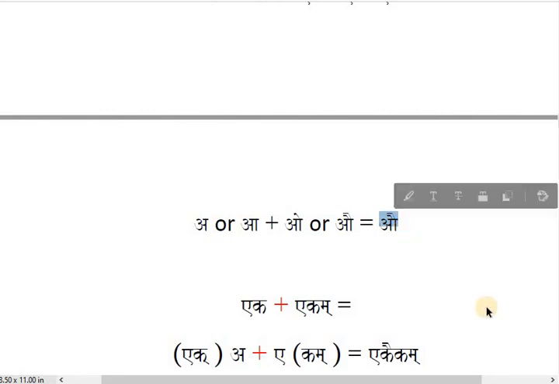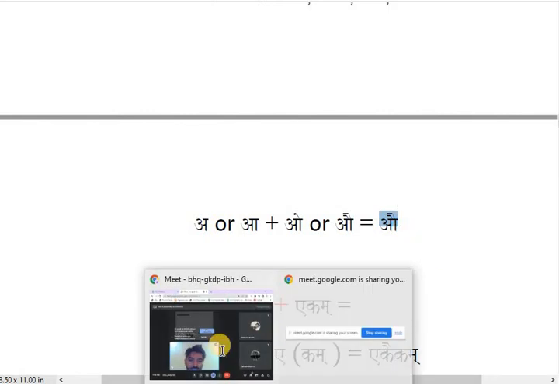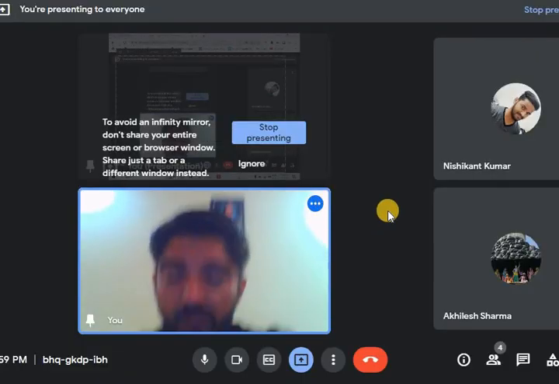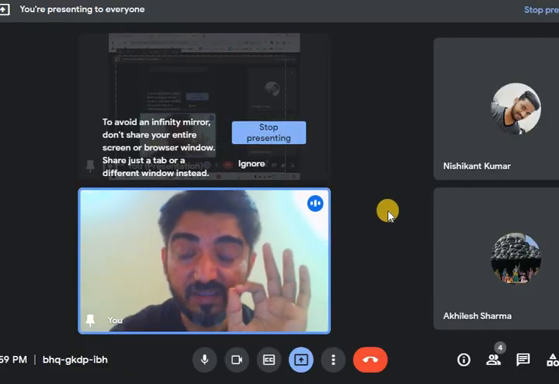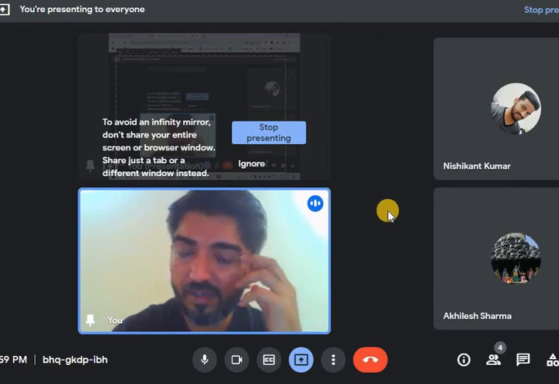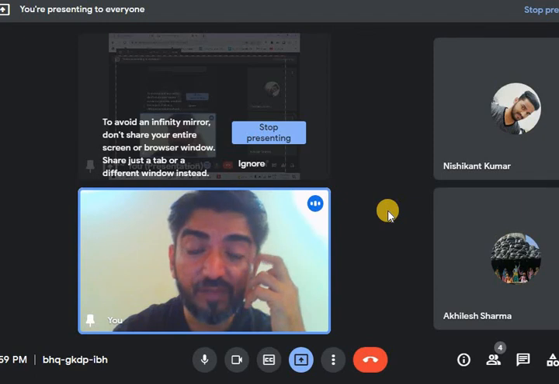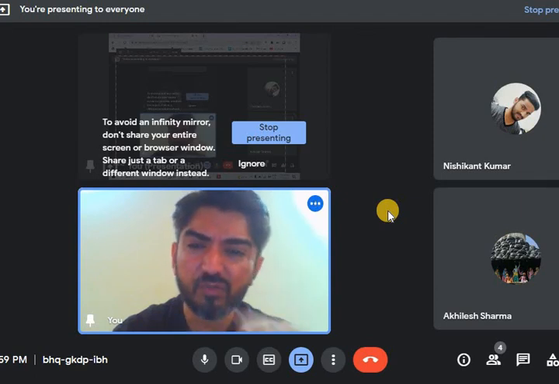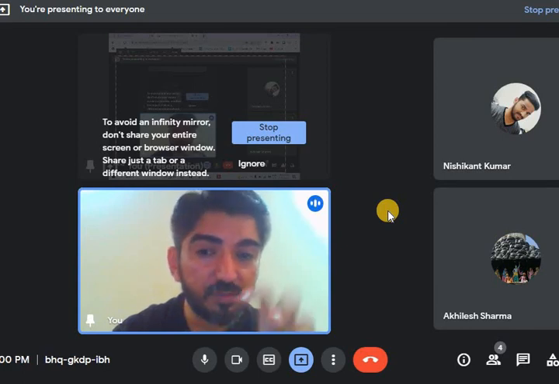I know students, so see these sandhis people must be aware. These sandhis are actually like mathematics. In the initial stage of our life, in first, second standard, we were learning 1 plus 2 is 3, 1 plus 4 is 5. It is similar to this. But you are not used to these types of sandhis.